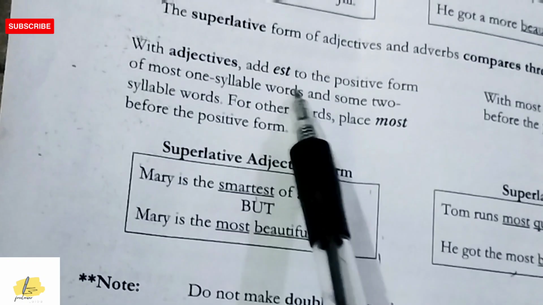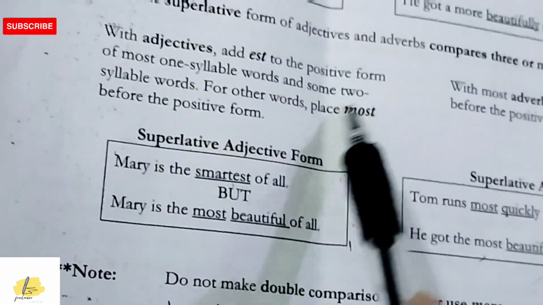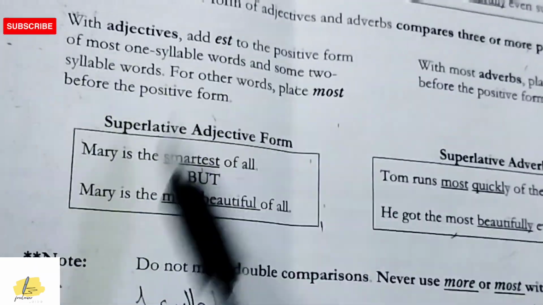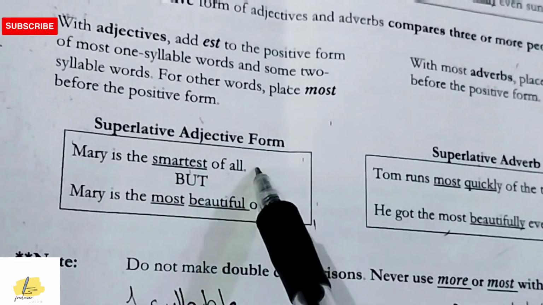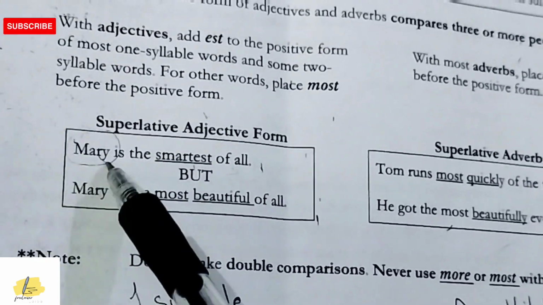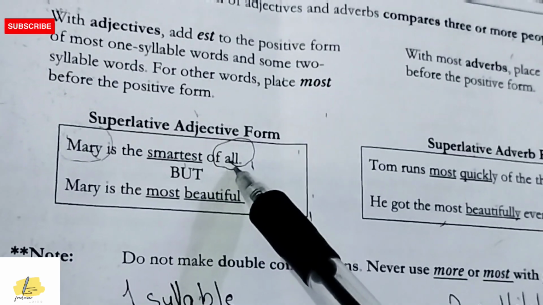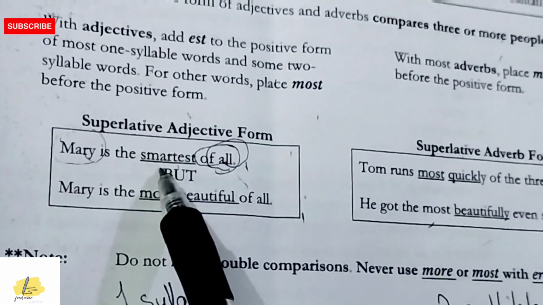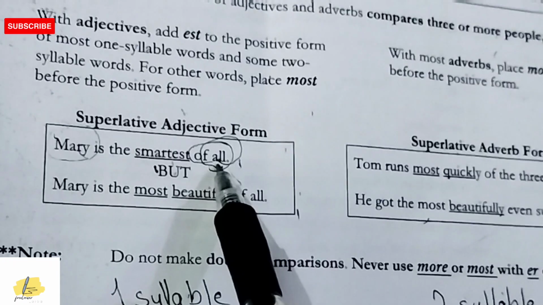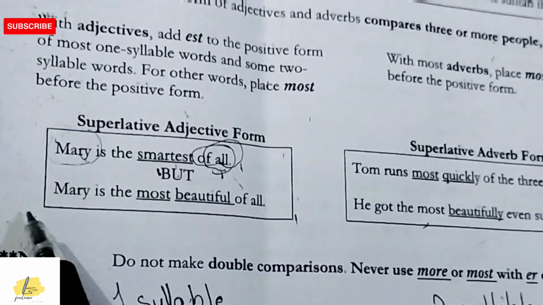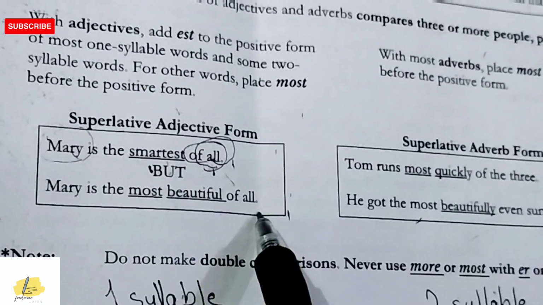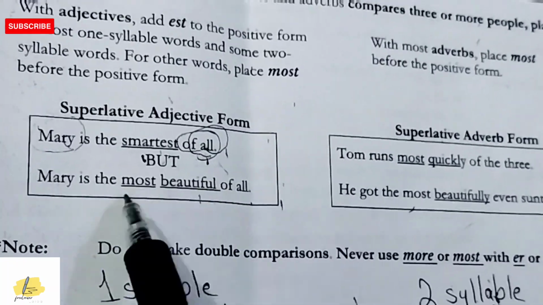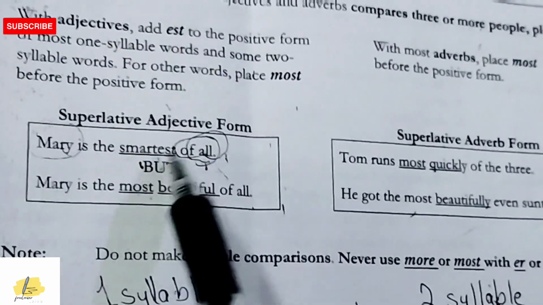Now what is it saying? That you will add est with one-syllable words, and there are some two-syllable words with which you can add est. Otherwise you will place most before the positive form. Example: Mary is the smartest of all. Here Mary is being compared with all the girls or all the boys present in that area. So Mary is smartest. We use est because she is being compared with a lot of people. But: Mary is the most beautiful of all. Now beautiful is a three-syllable word, so we can't use est with it. So we will add most with it. So this is the difference.